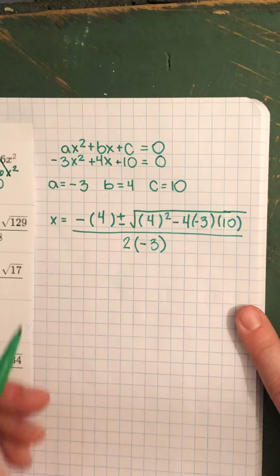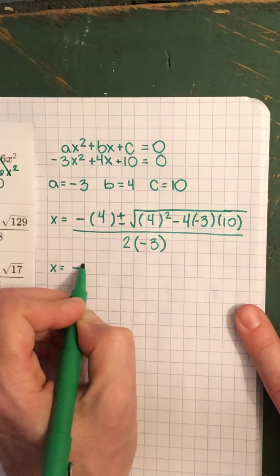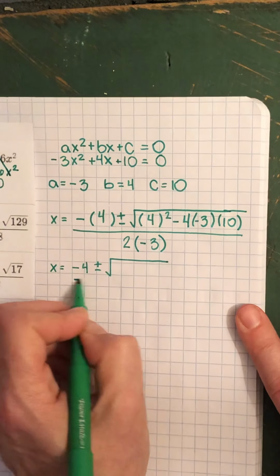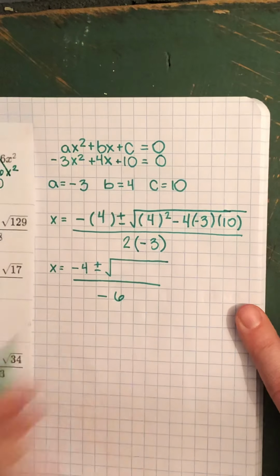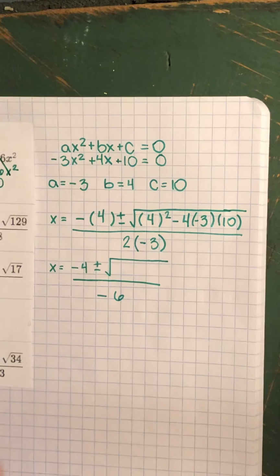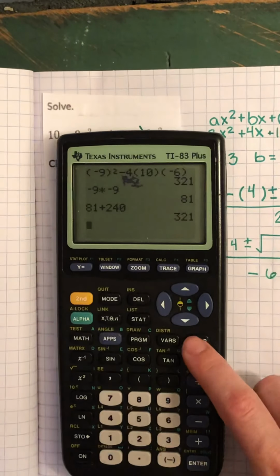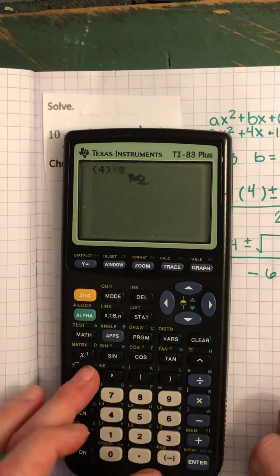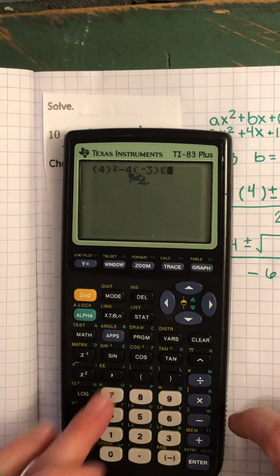All right, let's get down to it. We've got x equals, this just makes it negative, plus or minus the square root. I can make that smaller, all over 2 times a negative 3, which is a negative 6. Okay, I think we're gonna have to do some fun stuff with square roots, guys. Are you excited? All right, so 4 squared minus 4 times negative 3 times 10,